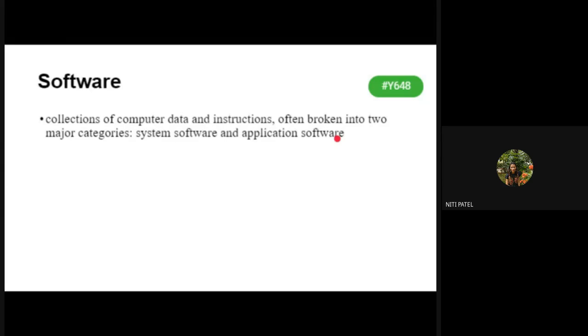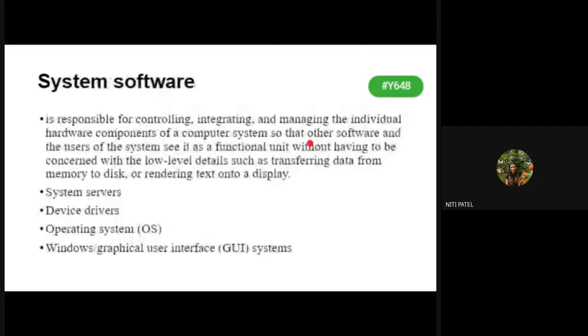Now, all these instructions or all these programs are divided into two types of software, which are those, a system and an application. Now, what is system? The ones which are already developed and given to you. Which are application? The ones which you develop on your own for your own needs are considered to be application. Now, we'll see what is system software.